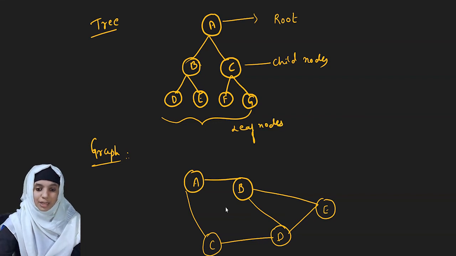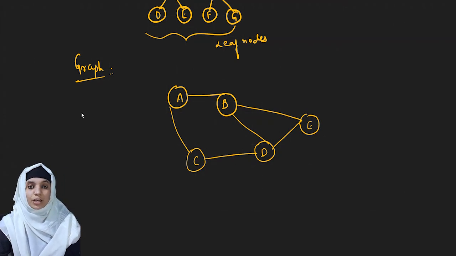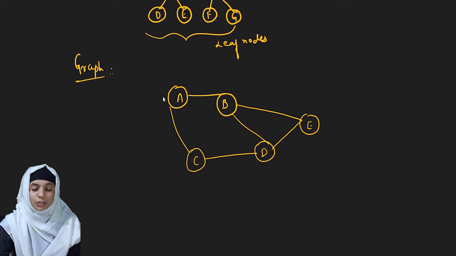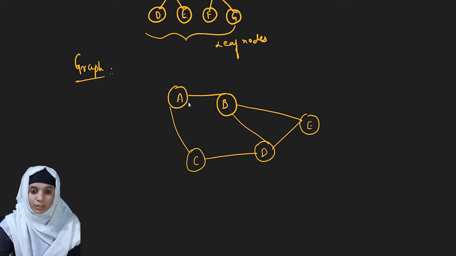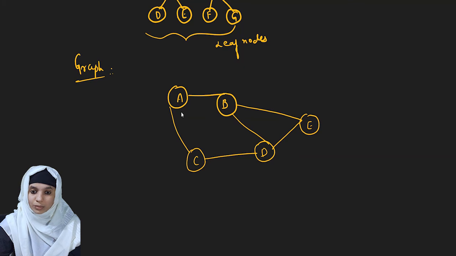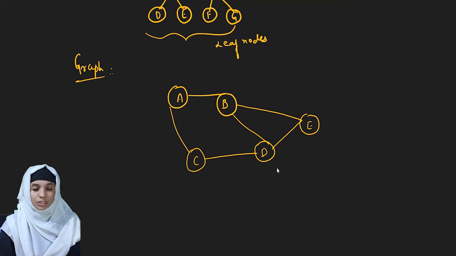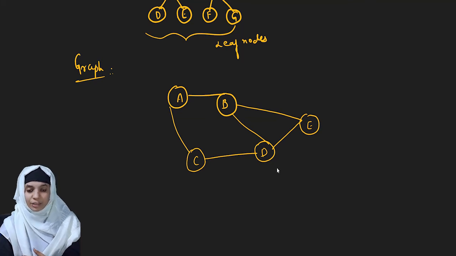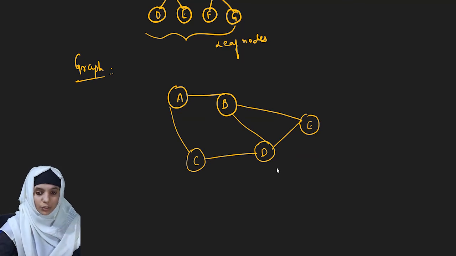Now let's see what is a graph. The last data structure we deal with is the graph. A graph is a non-linear data structure where you have nodes, but you don't have any root node or child nodes. You have node A, which is connected with node B, and node C, which is again connected with A. C has one more node connected, D. So this is the concept of a graph. Here you don't have any child node or parent node; there is no concept of root node and leaf nodes. There are many types of graphs we are going to study in our next videos.